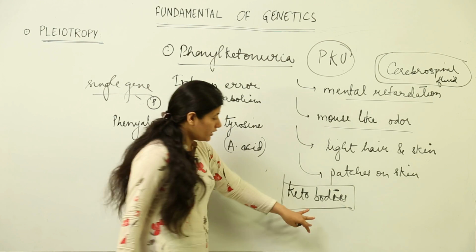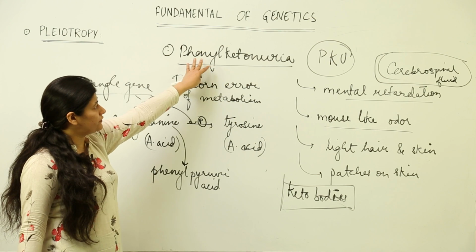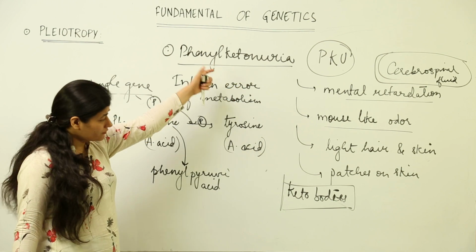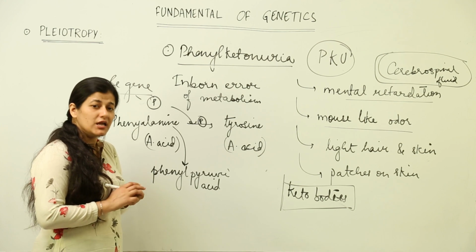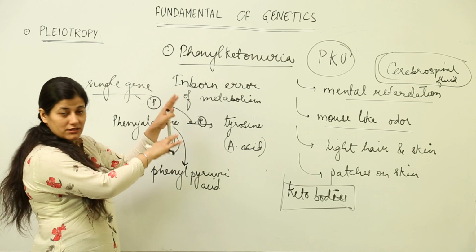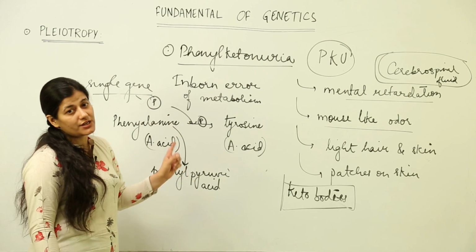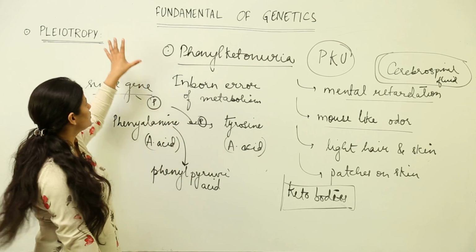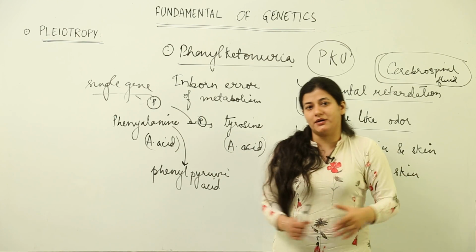Okay? Ketone bodies are released in the urine, because of which it is known as phenylketonuria. This is what you have to understand in this disease. I hope that whatever happens in the disease condition, you have got an idea, and from this disease you have to take a better idea of what pleiotropy is all about. So this is all about pleiotropy.